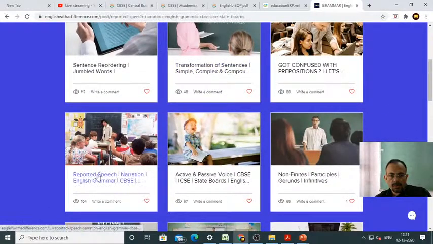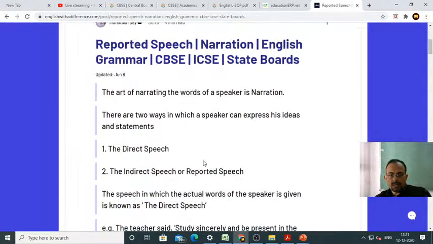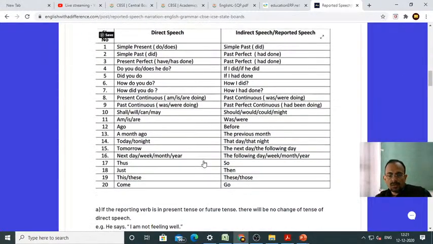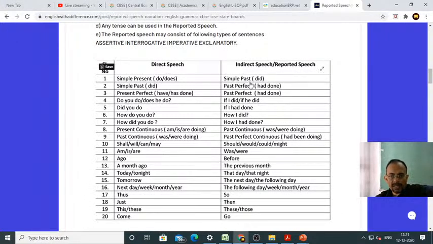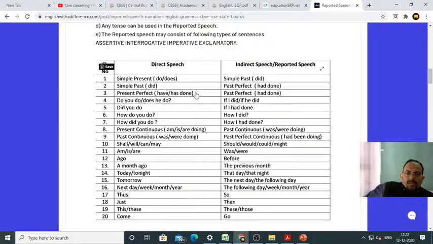See, it is there, reported speech. So you can do the exercise from here. Okay. So as you can see here, this is what, dear students, you have to do. I shall send you the link after the class gets over. So you please write it down in your English notebook, because in class 10 also you have the same topic, reported speech. Therefore it's better you write it down somewhere.